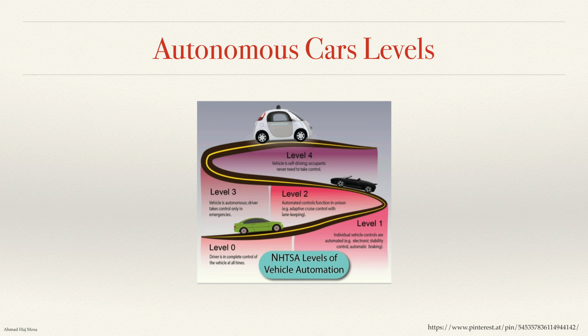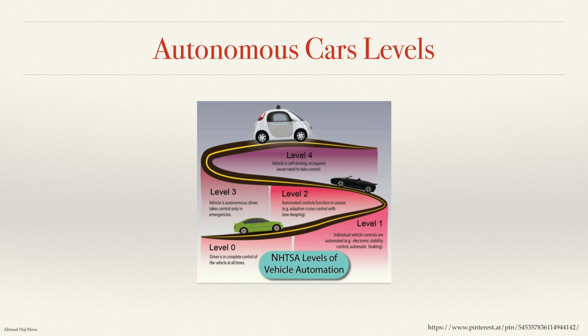Now, level 3 is basically like level 2, but in addition to that, we also have automated perception, which means that the car can detect events, can detect other vehicles, can detect traffic signs or traffic lights as well. So this is not only about the control, but also about the perception and the motion planning.